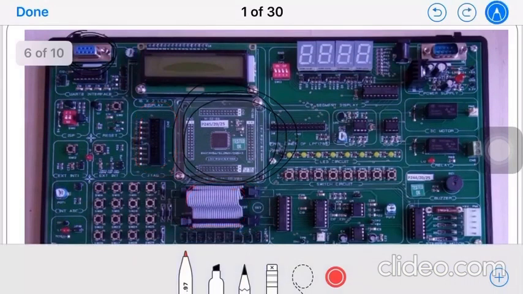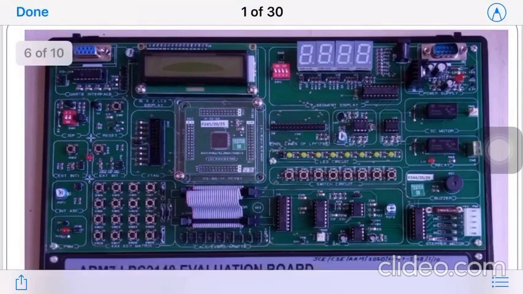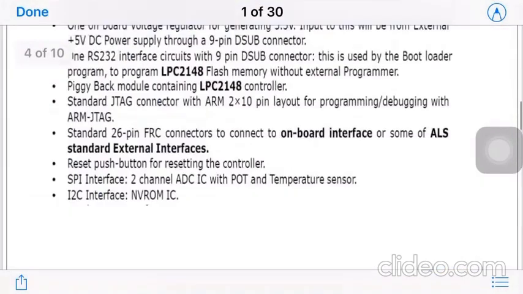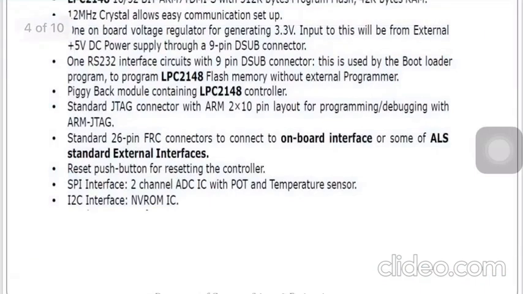Okay, so then the next thing there is a reset push button. So through that we can reset the microcontroller.